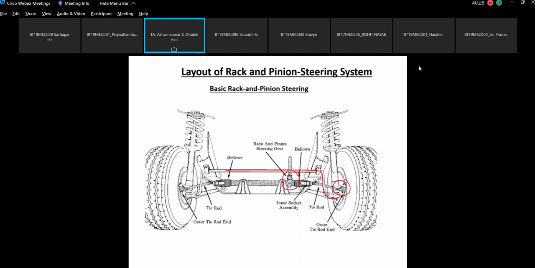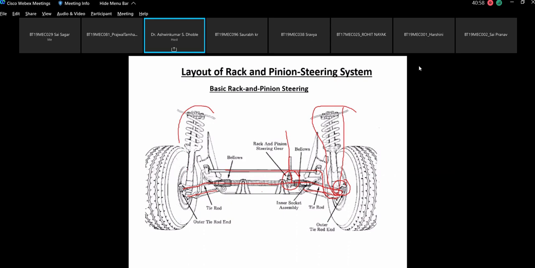Okay, so whatever I am pointing out in red is basically part of the steering system. This whole thing is part of the steering system, and this is the steering column. Okay, so don't worry, I will share the presentation with you, and this is your suspension strut.